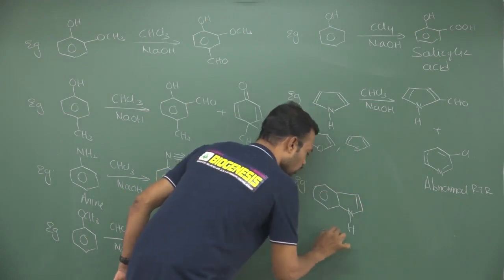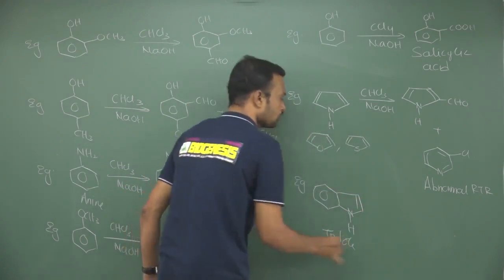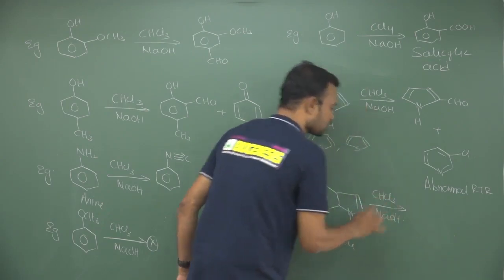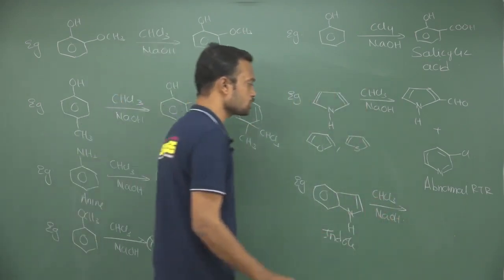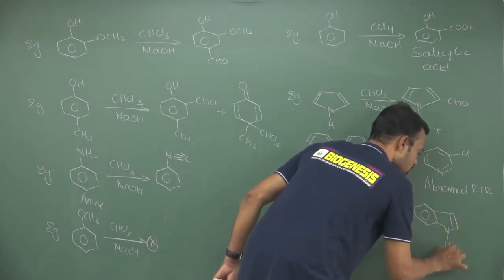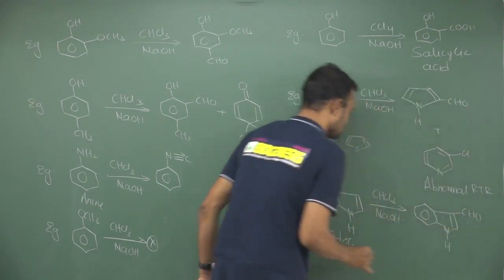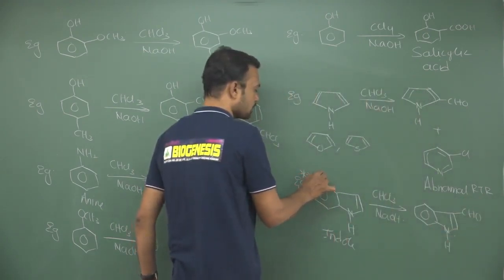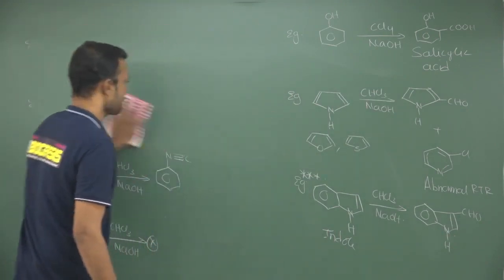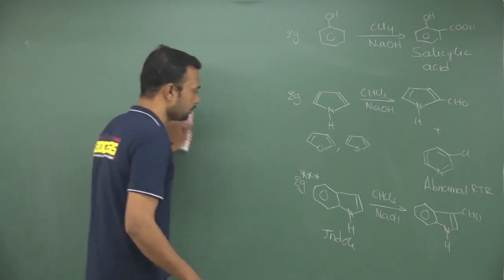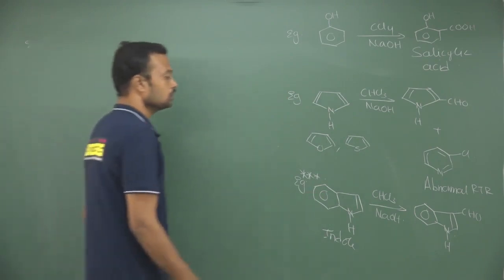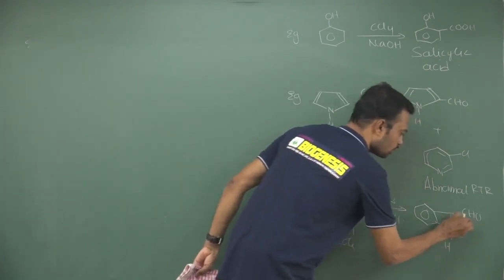See, this is called indole. So if you want to make electrophilic substitution by using chloroform in sodium hydroxide, which is the preferred position for indole? The preferred position for electrophilic substitution is the third position with respect to nitrogen. It is the most important one, and it is completely a miscellaneous reaction. It is asked in exams many times. When indole is given, chloroform in sodium hydroxide is responsible for making formylation at the third position.